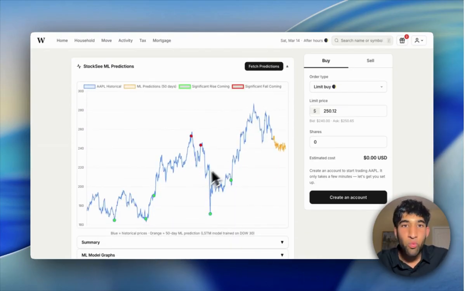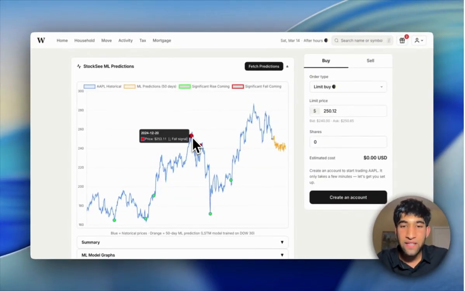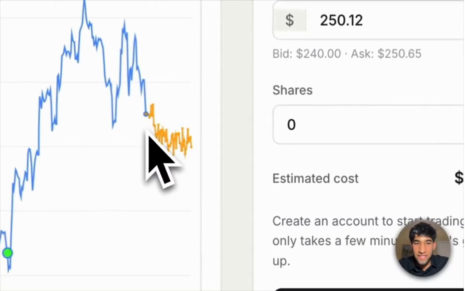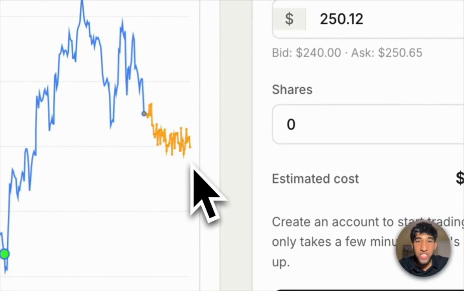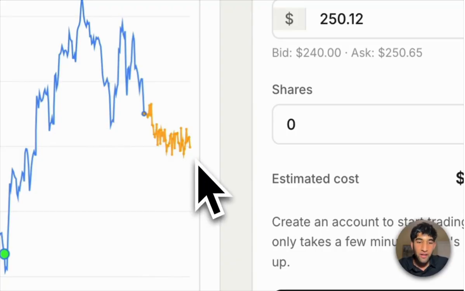As you can see, we highlight some prices of a significant rise coming and a significant fall coming. However, what's really interesting here is this orange part. These are machine learning predictions, as I just talked about, that use TensorFlow and past market data to predict where Apple stock is going to trend in the future. As we can see here, Apple stock is predicted to slightly lower.